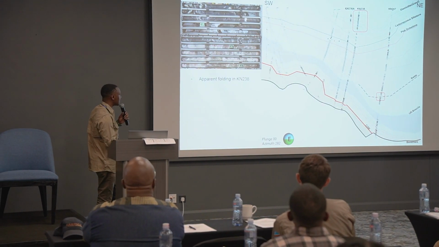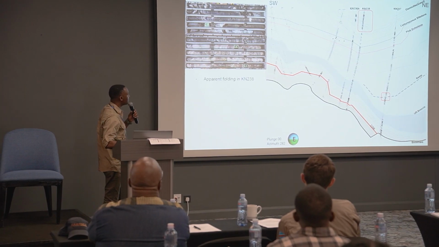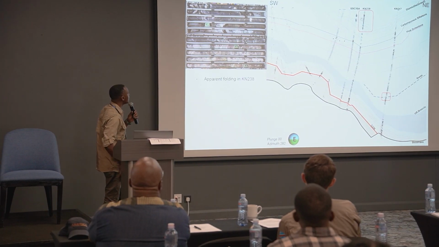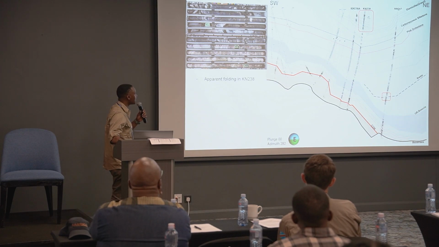So we interpreted that as a ramp. And when you look above the ground, there's really something going on there with the structures, right? We see the bedding construction there suggesting that there's a recumbent fault with a nose right in KN 230.